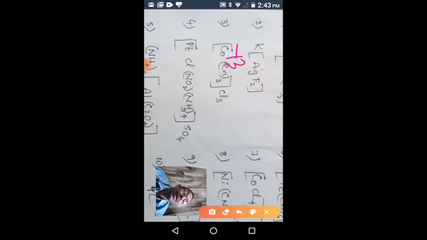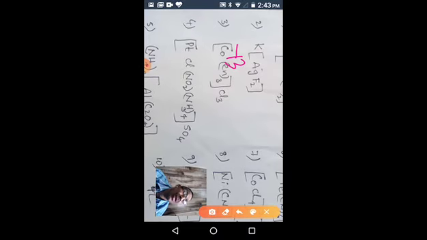cobalt in brackets, Roman numeral 3, chloride. You need not mention trichloride. If you say chloride, that means Cl3 only, otherwise the cobalt charge changes. So when we are writing cobalt 3, you need not mention the number of counter ions, whether it may be a cation or an anion.